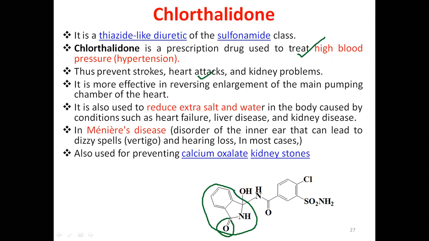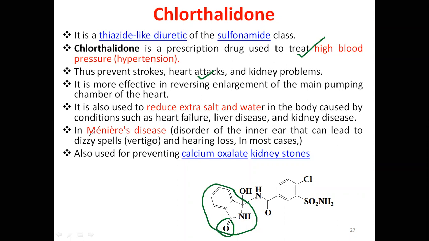Chlorothalidone is a prescription drug used to treat high blood pressure, thus preventing stroke, heart attack, and kidney problems. It is more effective in reversing enlargement of the main pump chamber in the heart. If there is an enlarged left heart, with heart failure, we can use this drug. It also reduces extra salt and water in the body.